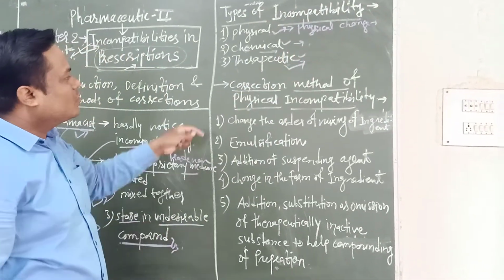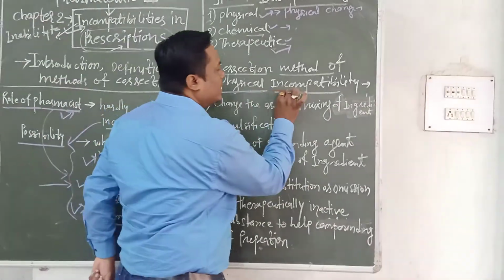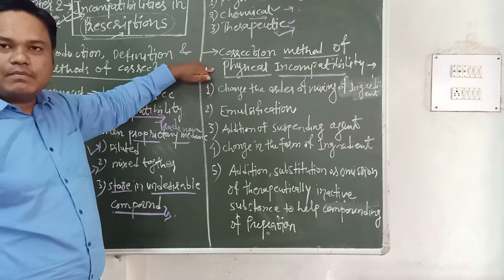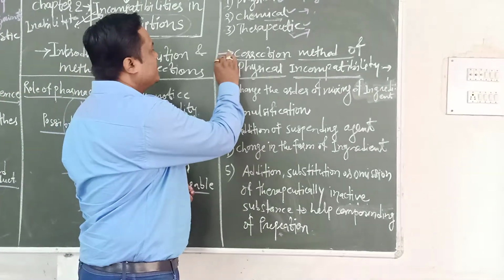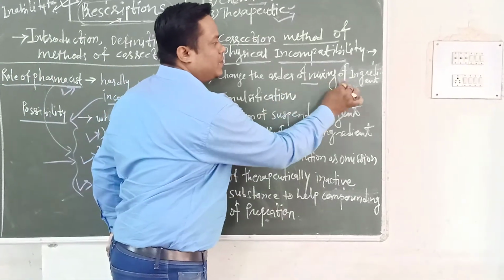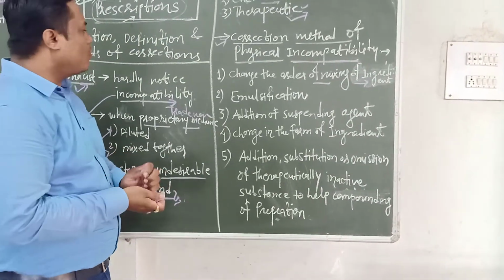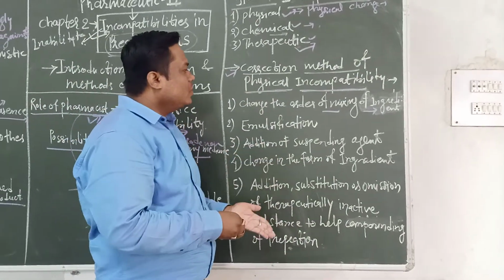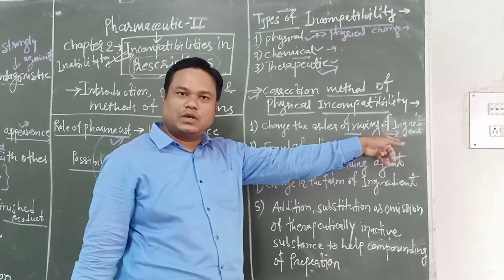Okay. The next is the method of correction of physical incompatibilities. How will you correct the following incompatibilities? Means their problem and their method of correction. The first method of correction in physical incompatibility is change in the order of mixing of ingredients. You have to change the order of mixing to form a suitable dosage form, for example in ascending order or in descending order. Means change the order of mixing of ingredients to make a proper pharmaceutical dosage form.